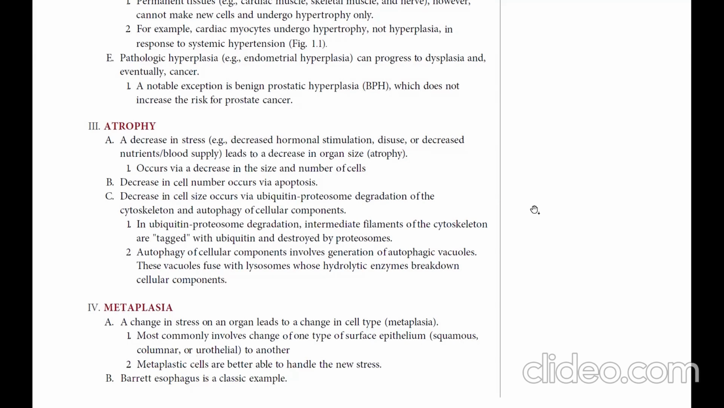Metaplasia. A change in stress on an organ leads to a change in cellular type. Metaplasia most commonly involves change of one type of surface epithelium, for example, squamous, columnar, or urothelium, to another. Metaplastic cells are better able to handle the new stress. Barrett esophagus is the classic example.